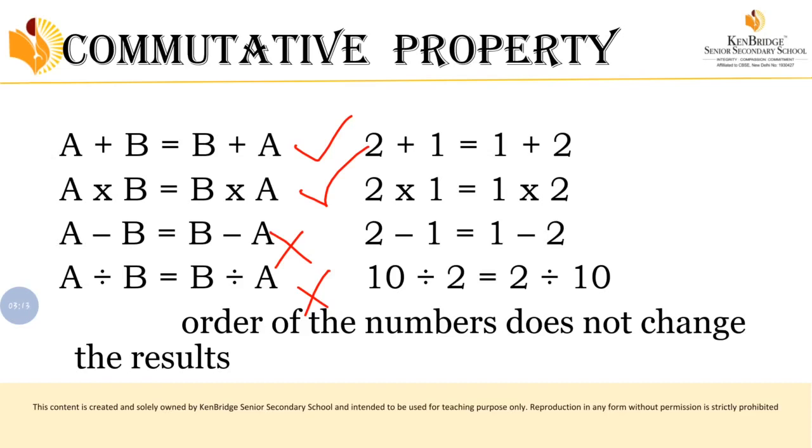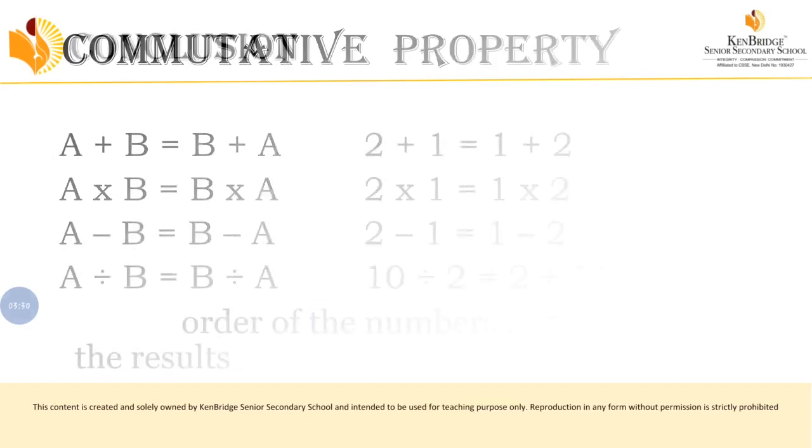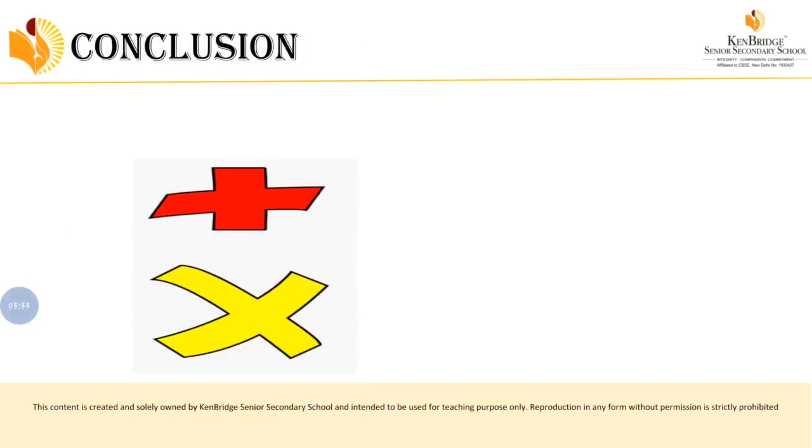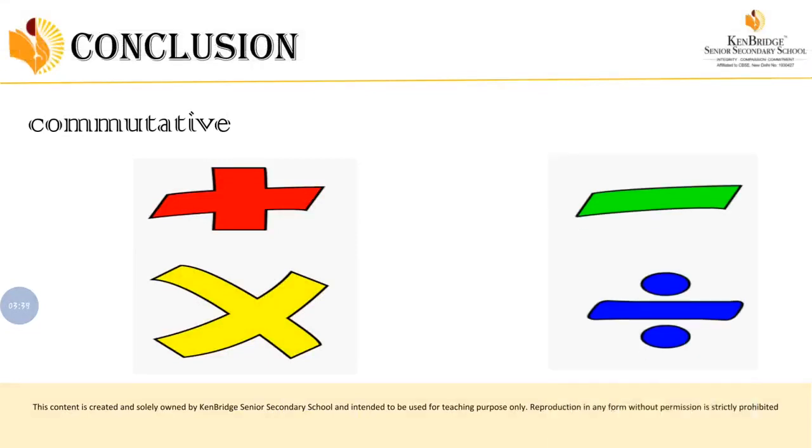In which operation will we get commutative property? Addition and multiplication. Okay, addition and multiplication will satisfy the commutative property, whereas subtraction and division will not. Okay, so let's move on to the conclusion of commutative property. So we can conclude that addition and multiplication are commutative and division and subtraction is not commutative. Okay, so let's move on to the next property.